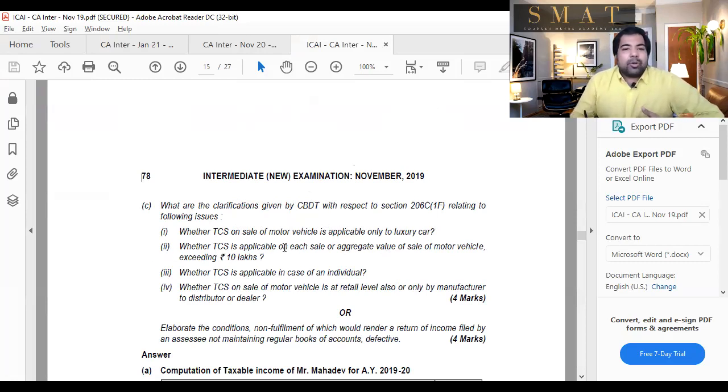Whether TCS is applicable on each sale or aggregate sale of motor vehicles exceeding 10 lakhs. Each sale, guys. Every time a person buys it, there will be a TCS of 1%, because the government wants to know who's buying these fancy cars. Whether TCS is applicable in case of an individual: it's applicable on any purchase, anyone who's purchasing it except the government, of course. Whether TCS on sale of motor vehicle is at retail level or also at manufacturer or distributor level: only at the retail level. When the manufacturer sells to the retailer and the retailer sells to the consumer, only when it's sold to the consumer is TCS applicable. That is 4 marks, guys.